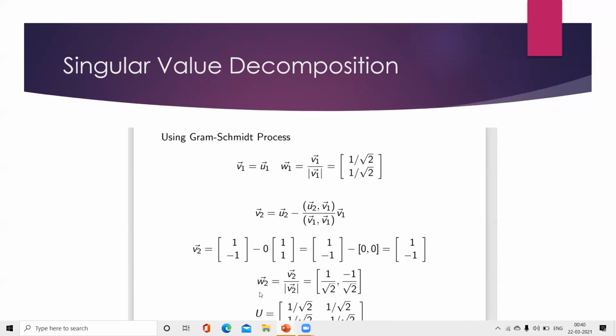Then when we go to the vector W2, it gives the vector V2 by magnitude of V2. Then we are getting the vector 1 by root 2 comma minus 1 by root 2. Then we are getting an orthogonal matrix U equals 1 by root 2, 1 by root 2 as the first row elements. Then we are getting 1 by root 2, minus 1 by root 2 as the second row elements.